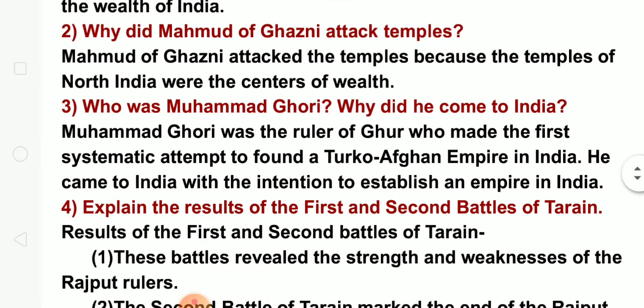Third question. Who was Muhammad Ghori? Why did he come to India? Muhammad Ghori was the ruler of Ghor who made the first systematic attempt to found a Turco-Afghan empire in India. He came to India with the intention to establish an empire in India.